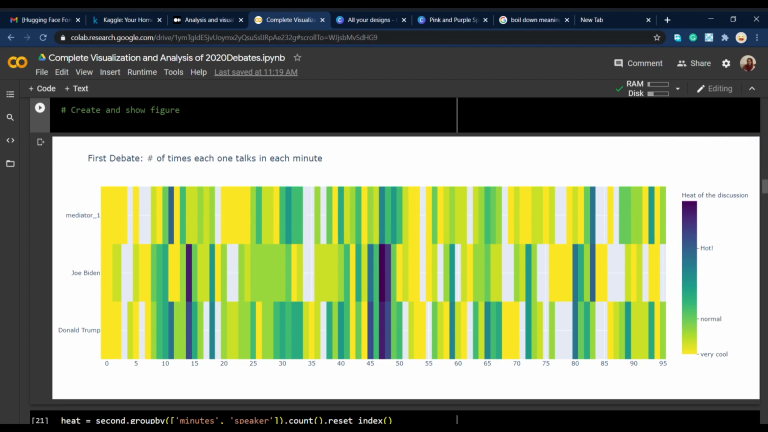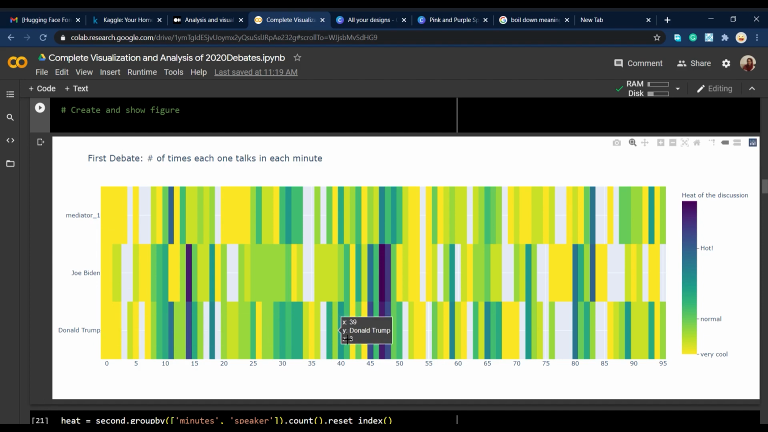The first thing we want to understand at the paragraph level is how many times each person starts talking in each minute. As you can see, this axis is the minute, and it's about 95 minutes because the first debate is around 1 hour and 35 minutes. Here we have mediator one. I substituted the name of the mediator with "mediator" because it's easier to see and visualize. And then we have Joe Biden and Donald Trump.